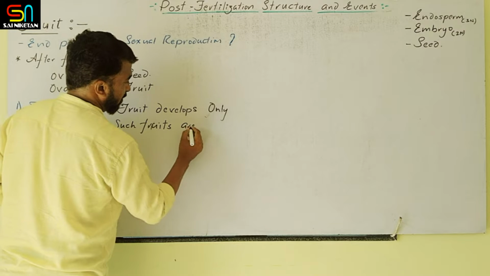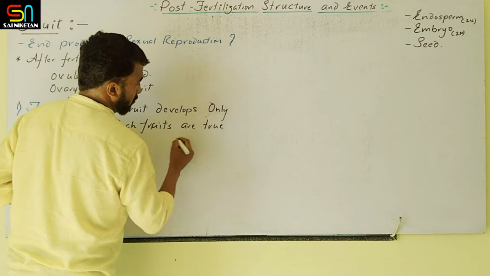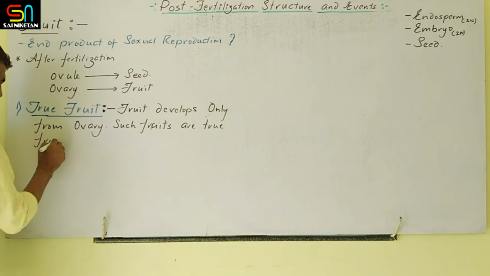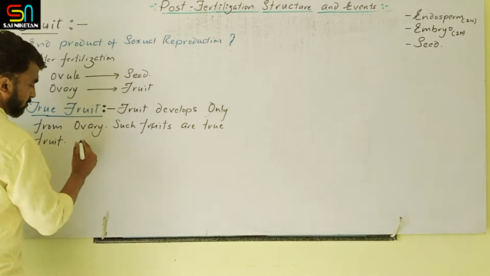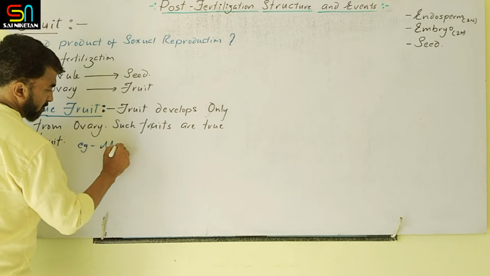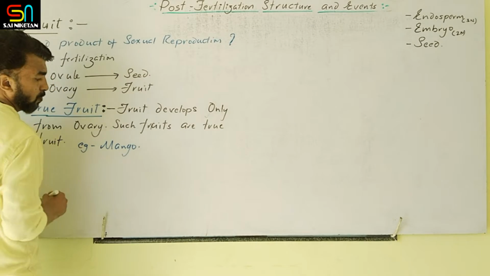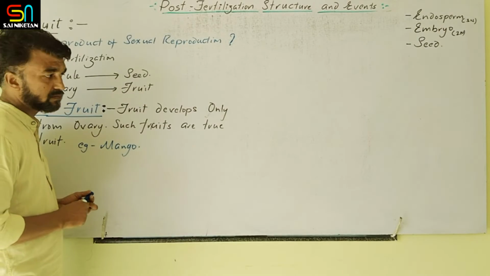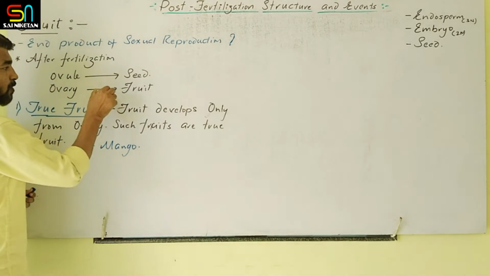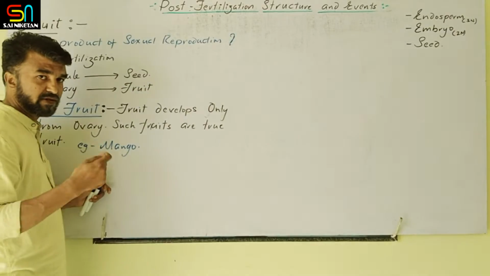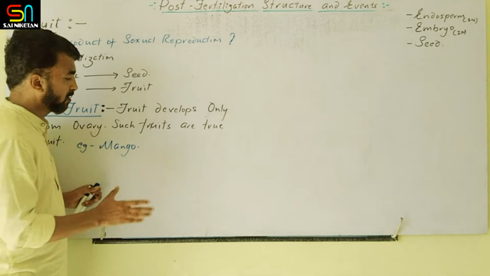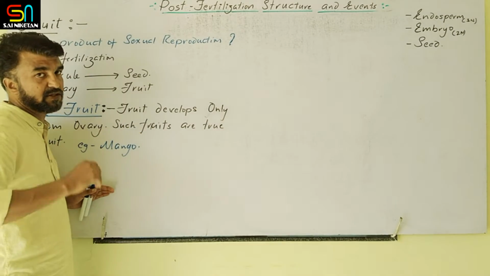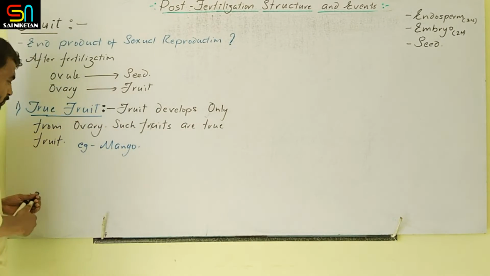Such fruits are true fruit. Example, mango is a true fruit. After fertilization, the ovary transforms into fruit. When you take the mango, only one seed is there. Clear? The structure of mango we already covered in the first year. So this is a true fruit.